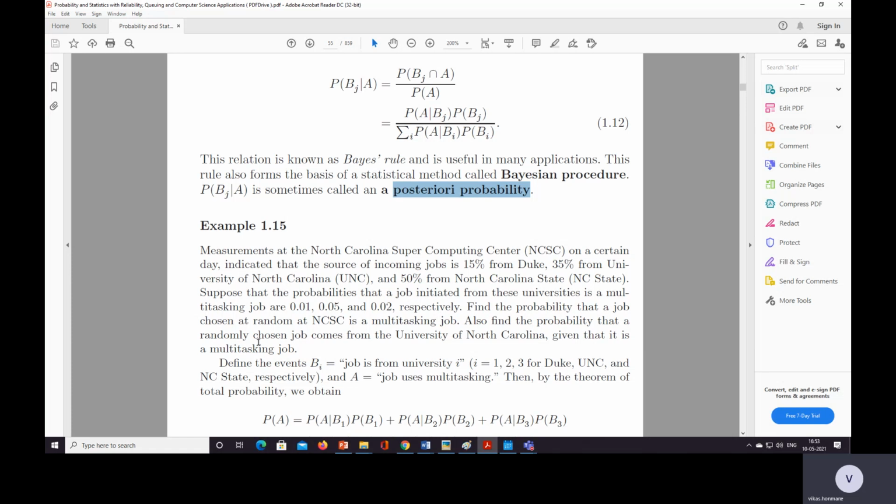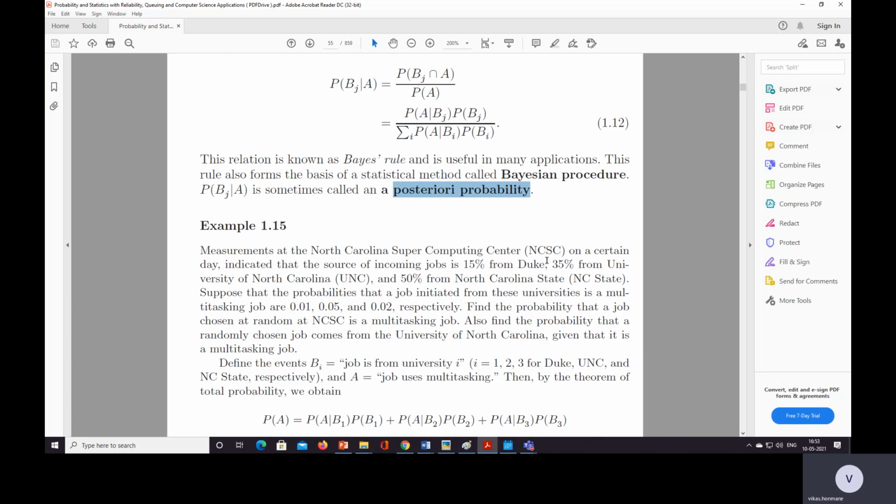Okay, so we'll take an example. Measurements at North Carolina Supercomputing Center on a certain day indicated that the source of jobs is 15% from Duke, 35% from University of North Carolina, and 50% from North Carolina State.